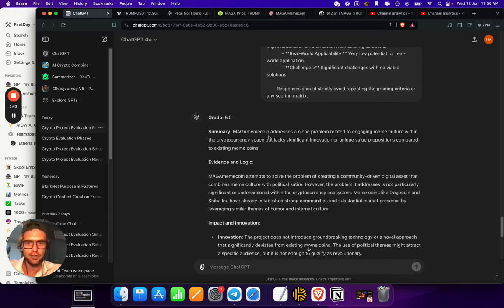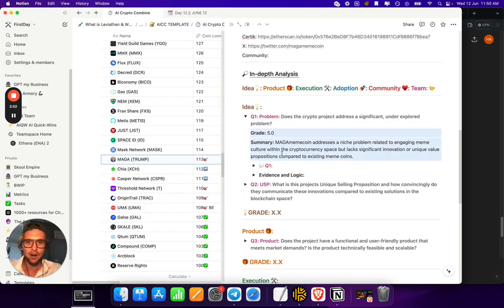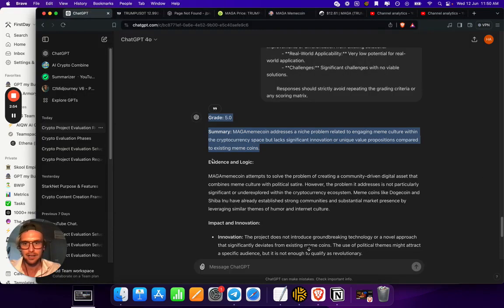Alright, so I got a 5. It addresses the niche problem related to engaging meme culture within the crypto space, but lacks significant... Yeah. Alright, so 5 overall for the idea. Evidence and logic.